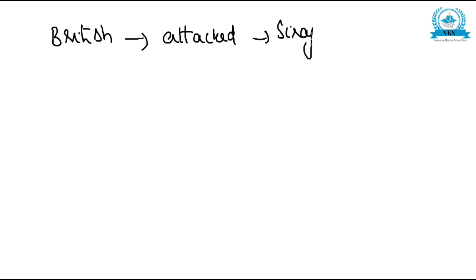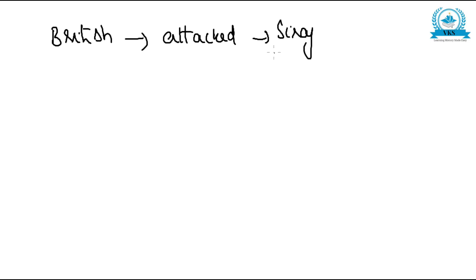This was after peace was concluded after the Battle of Plassey. So now they planned a conspiracy, and as planned, the British attacked Siraj-ud-Dawla. They did this attack on the pretext of not implementing the terms of the Aligarh Treaty.